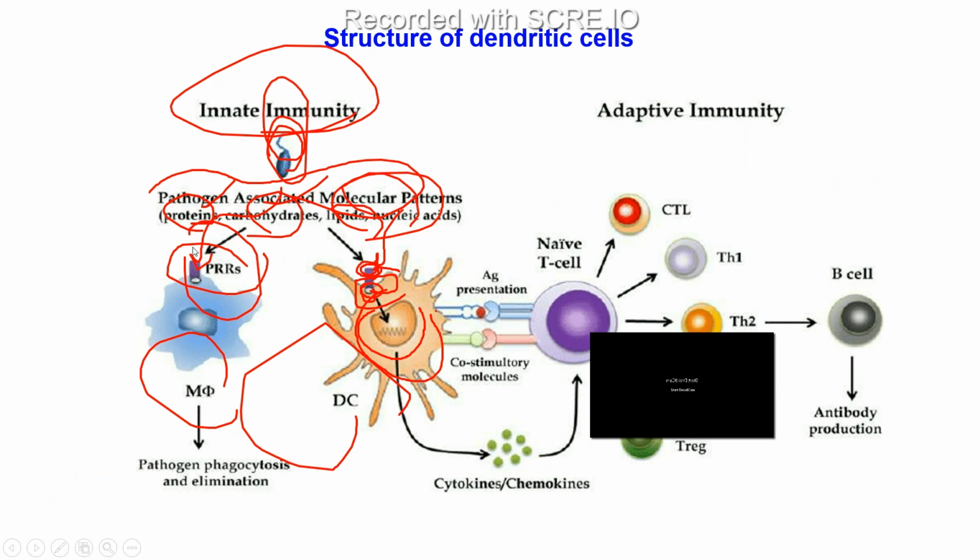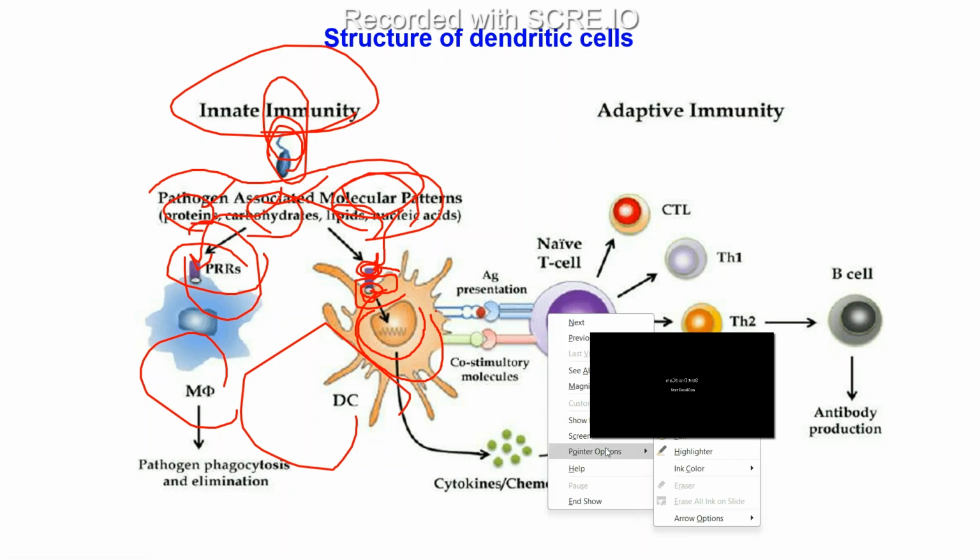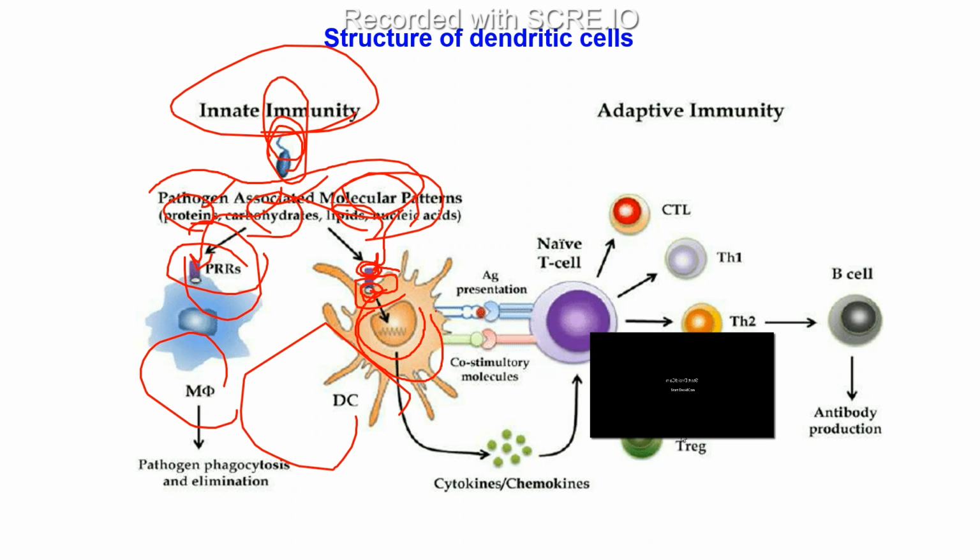So here we can see that this cell presents this antigen to these naive T cells, and after that it will convert into the mature T cell. Then these naive T cells further activate Th1, Th2, Th17, different types of T helper cells, and further the Th2 types will activate the B cells also.